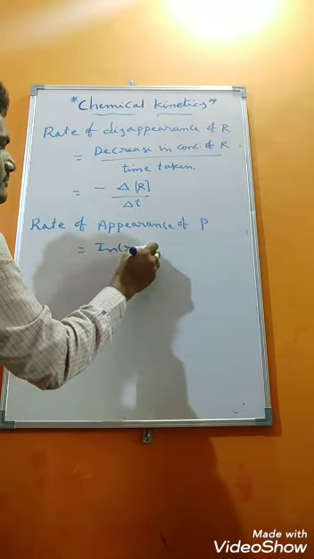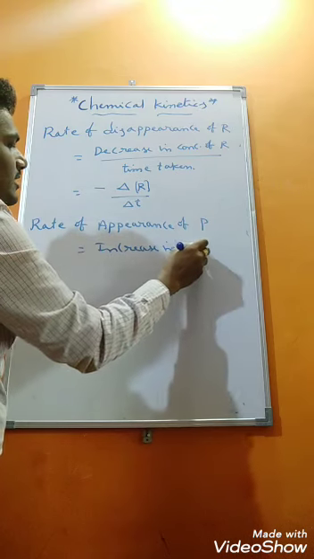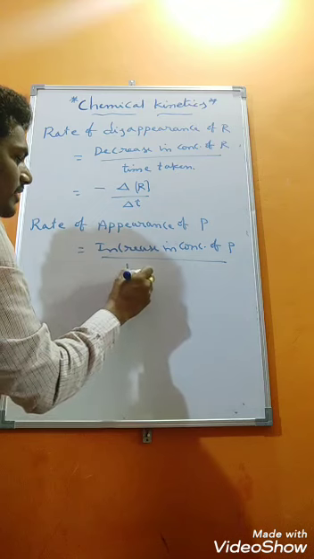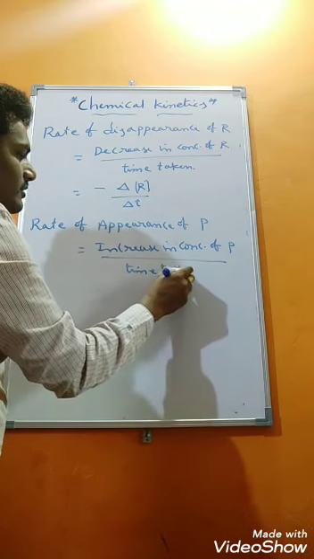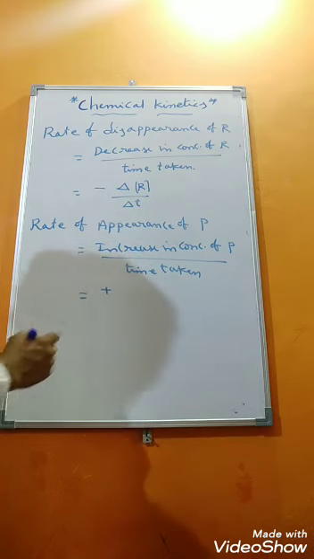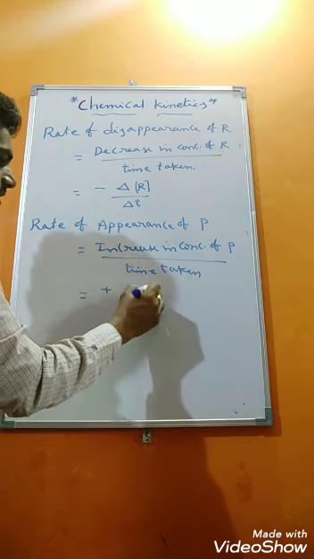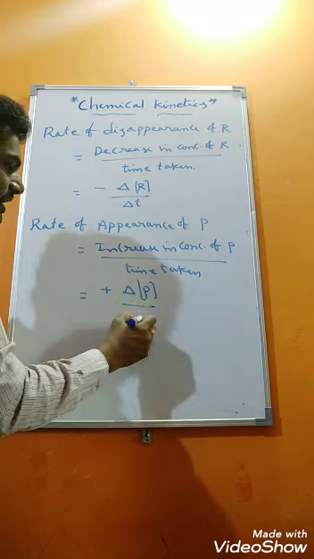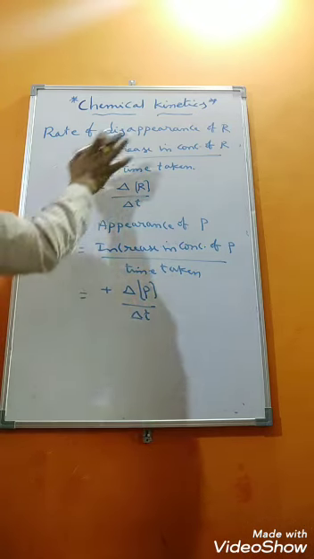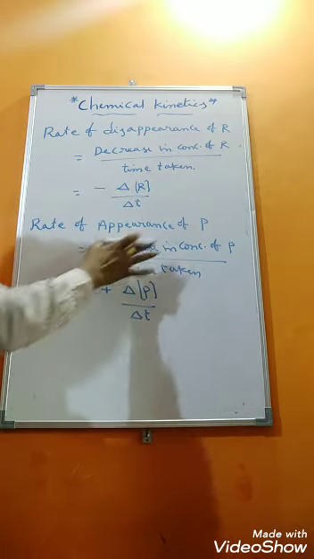So increase in concentration of product divided by time taken. Increasing symbol is what, students? Positive sign. So how much increase? That change, delta P divided by delta T. Got the idea about this, students? This is the disappearance of R, appearance of P.